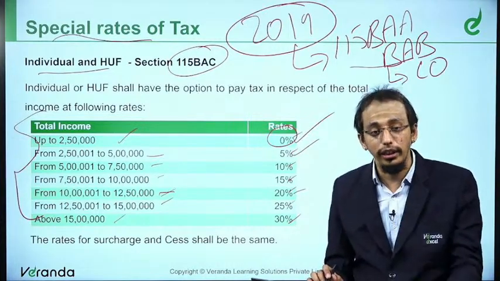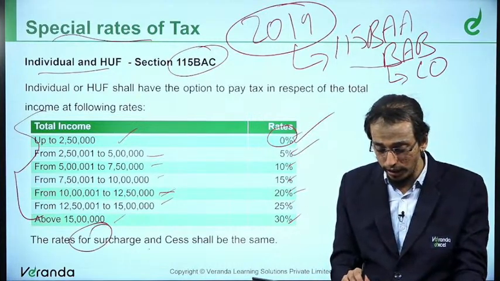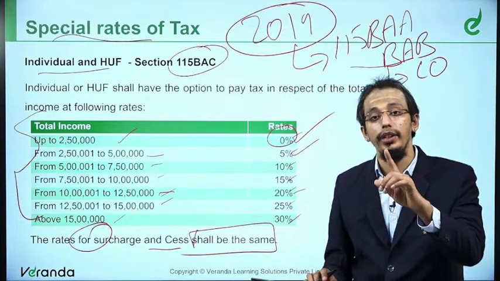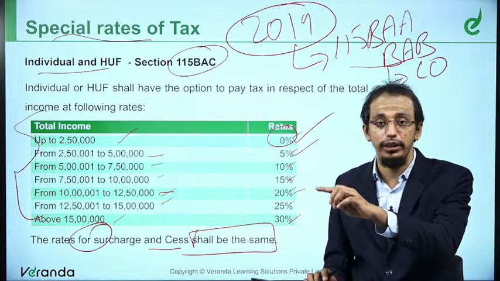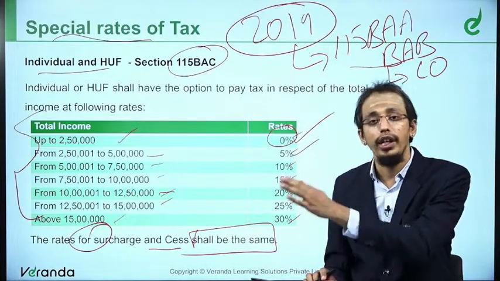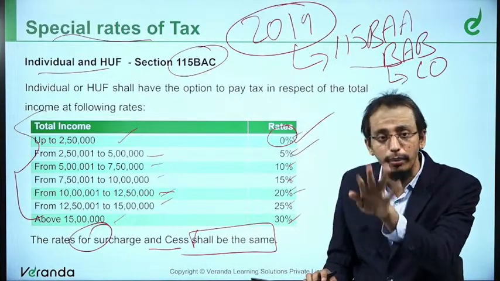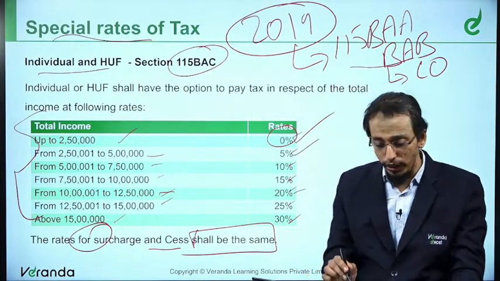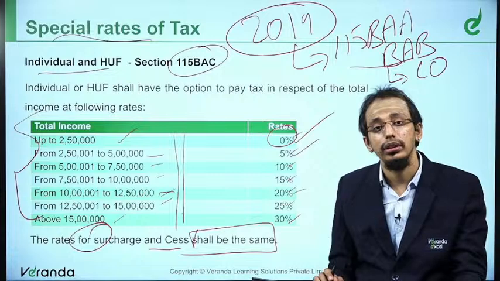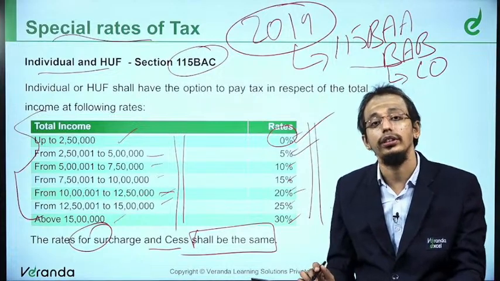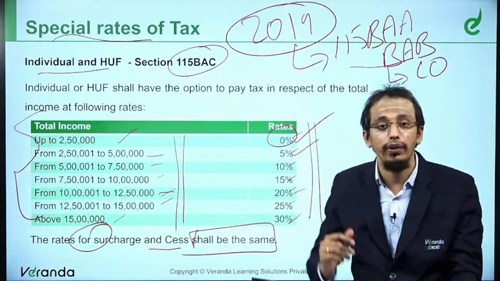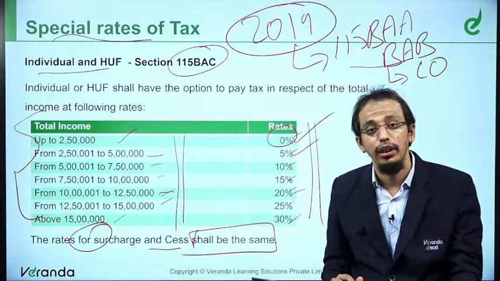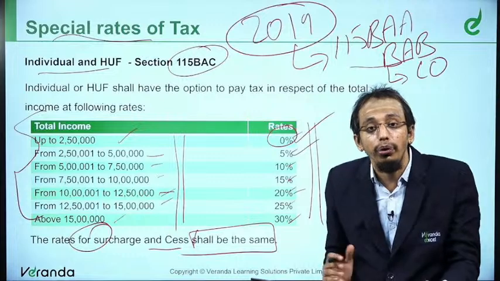Now one thing that we need to understand is that the rates of surcharge and cess remain the same. Surcharge is applicable once income exceeds 50 lakhs. At 50 lakhs the surcharge will be 10%, and you have got 10, 15, 25, 37, all those will remain. Cess is 4%, that will continue. So one is the new slabs along with the new rates of tax. Slab increases by 2.5 lakhs, rates of tax increase by 5%. Is it not beneficial? Of course.